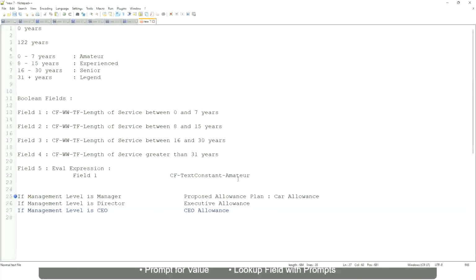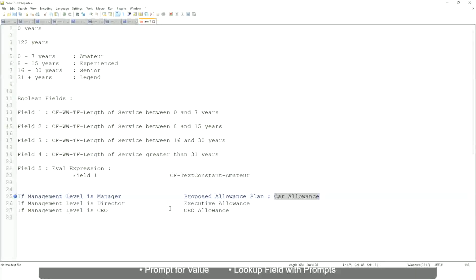And this is not a text. This is the link to the allowance that we want to have in the output, so that whoever is looking at this report can straight away click on this allowance and make sure that it is included in the package.